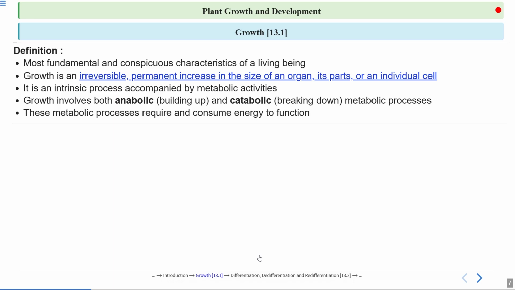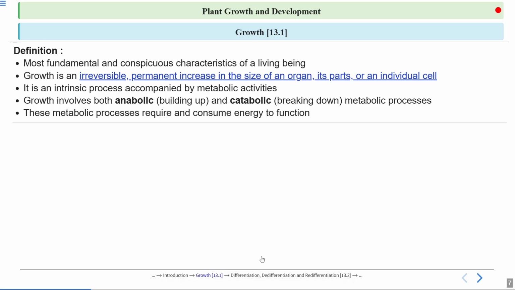Growth involves both anabolic and catabolic processes. I told you already what is meant by metabolic processes. It involves anabolic as well as catabolic processes. These metabolic processes require and consume energy to function, that we have discussed already.